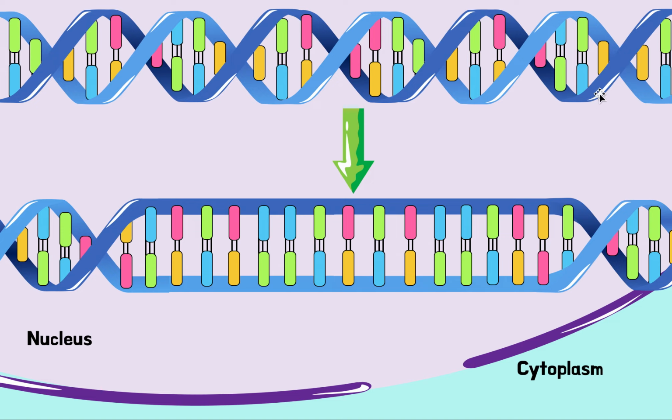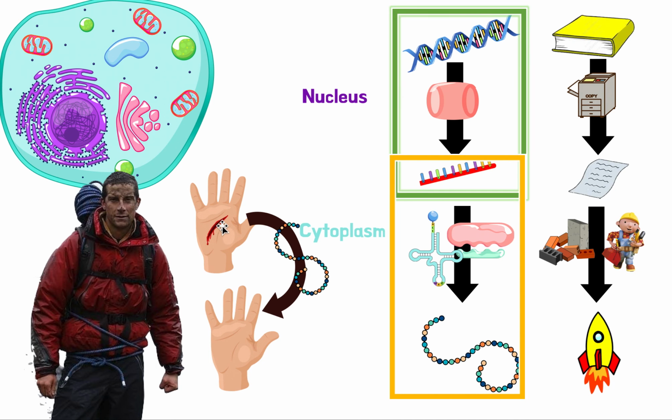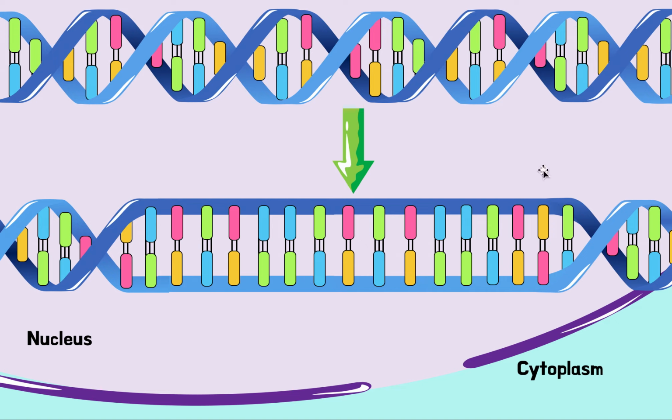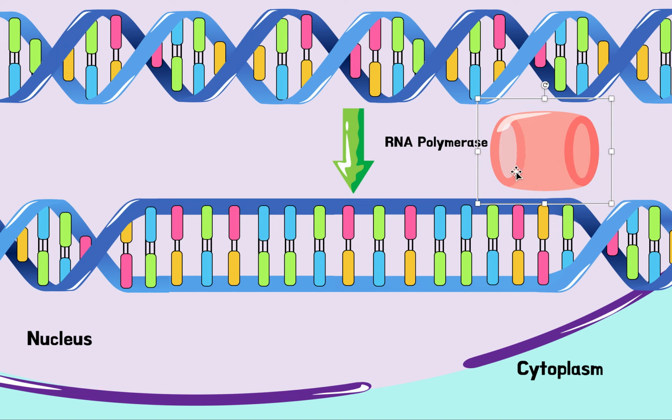And it codes for many, many different types of proteins that have different functions. But in our example now, we are saying we need a protein that helps Bear Grylls' bleeding to stop. So now we don't want the entire DNA, we just want that one segment that codes for that protein. So now what's going to happen is, a molecule called RNA polymerase, which looks like this, which I showed to you on the previous page.